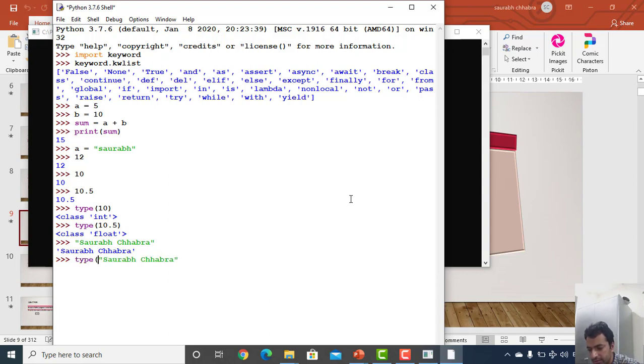and I'm just going to check what type it is understanding. So the interpreter itself is understanding that it's of str type. It's a string type that our interpreter itself is understanding. We may have some other types as well. So our interpreter itself understands what type of data we are giving.